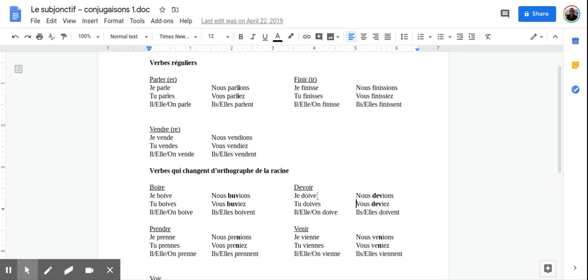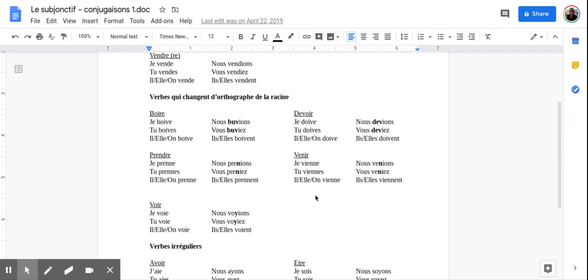Okay, so a lot of times what's happening is we're just adding a consonant and then that E at the end. So you're hearing it more. And that's also why it's important orally, because it does often sound different, right? The difference between je prends and il faut que je prenne.